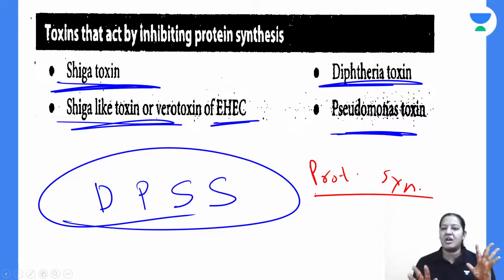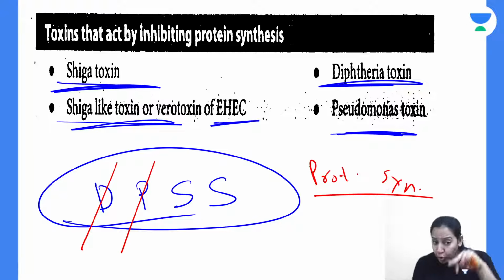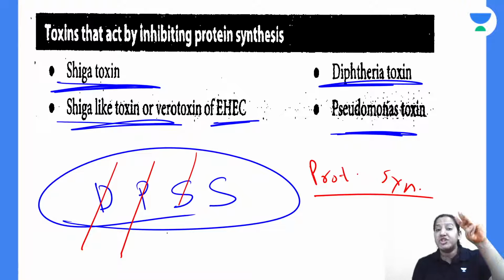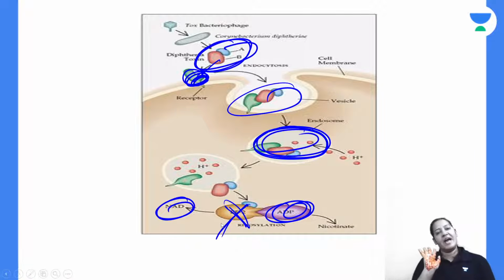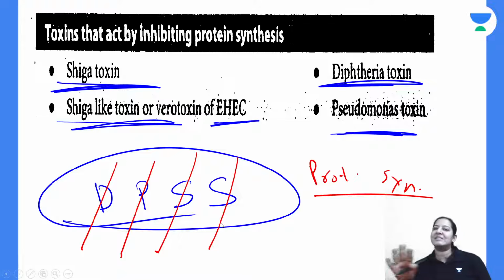So any question coming in your exam, either the mechanism of diphtheria toxin, the mechanism of Pseudomonas toxin, the mechanism of Shigella toxin, or the mechanism of Shiga-like toxin in E. coli, draw this flowchart, draw this diagram. So that is the thing. Give me a thumbs up. The mechanism is the same for all of them.